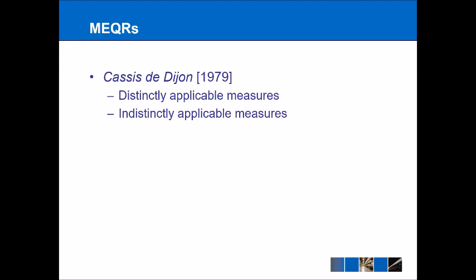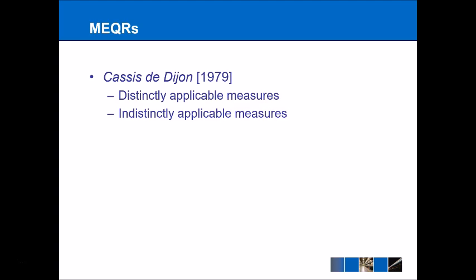However, it's a slightly different situation that we'll look at in more detail when we're looking at indistinctly applicable measures, because these are the sorts of measures or restrictions that apply both to imported and to domestic goods. So to go back to our example, if a particular measure that the UK passed affected not only imported fish, but also fish that were caught in the UK as well, then that would be counted as an indistinctly applicable measure because it affects both domestic and imported goods.